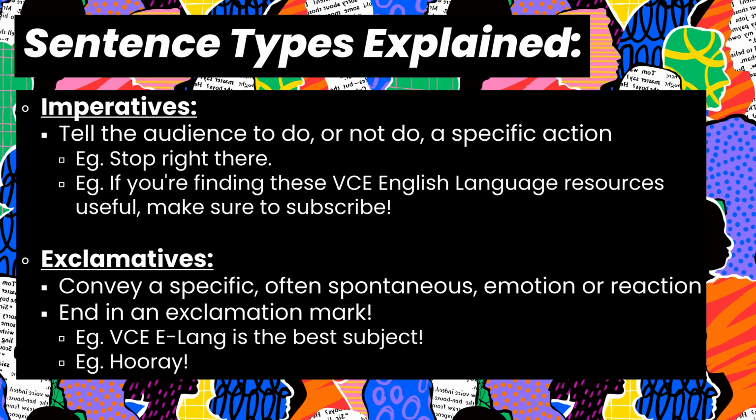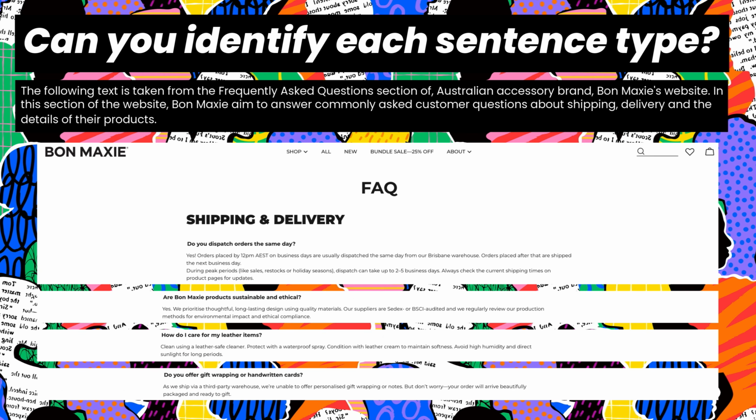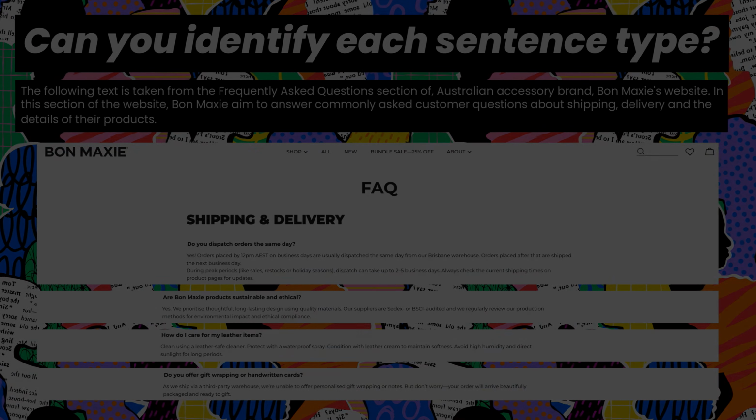We're going to have a look now at a text that you probably haven't seen before to see if we can apply this learning about our 4 sentence types. So, this text is taken from the frequently asked questions section of Australian accessory brand Bon Maxi's website. And in this section of the website, Bon Maxi are aiming to answer commonly asked customer questions about shipping, delivery, and details of their products. Take a moment, have a read of this text, and see if you can identify an example of a declarative, interrogative, imperative, and exclamative sentence.